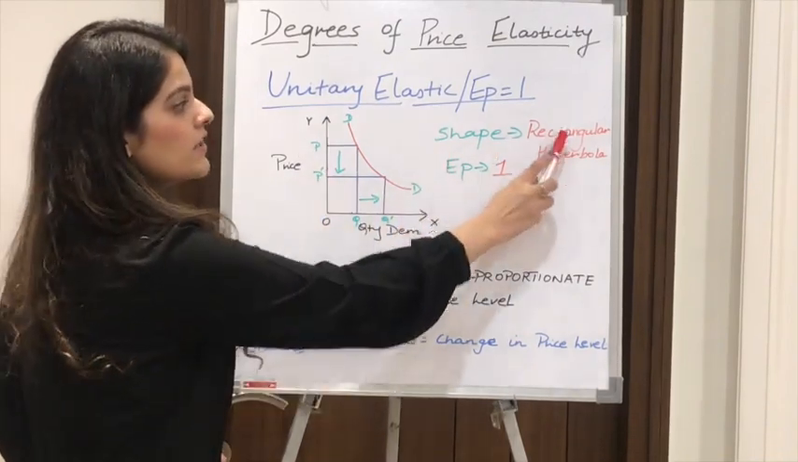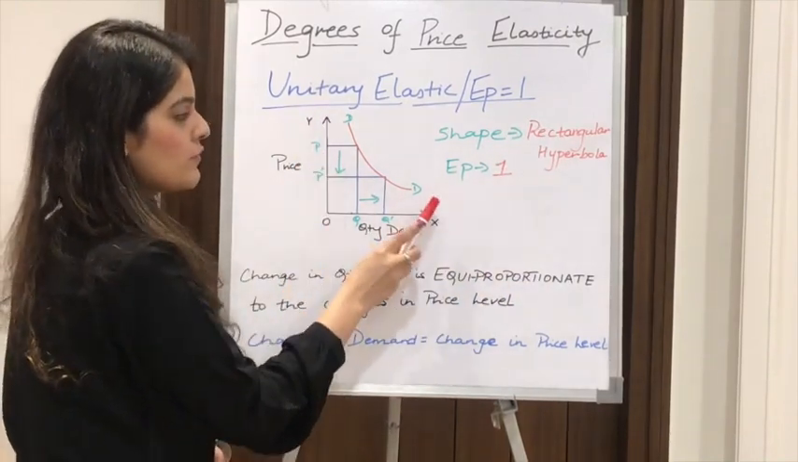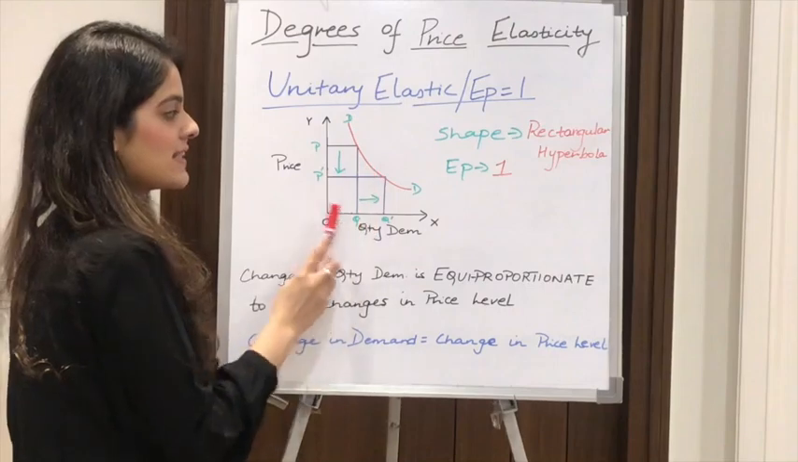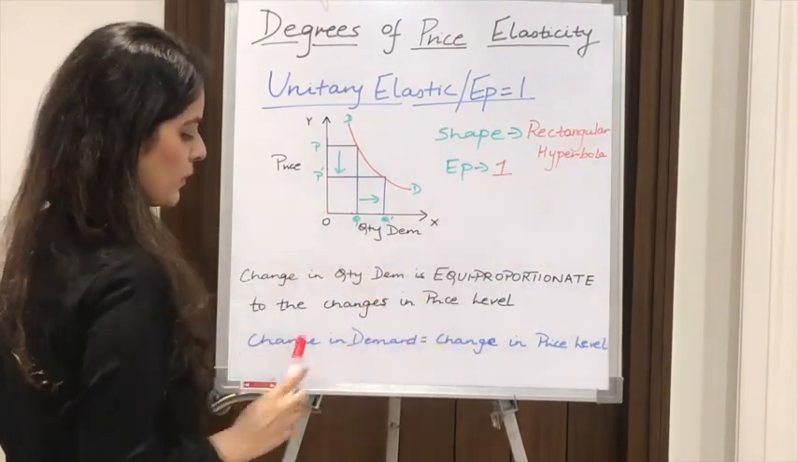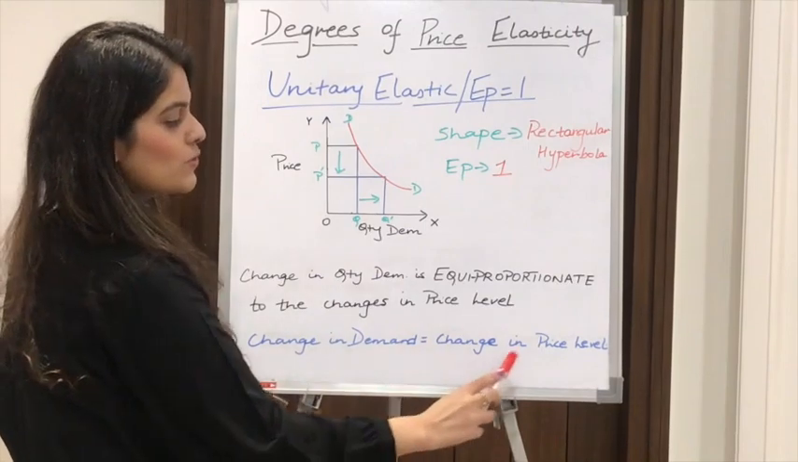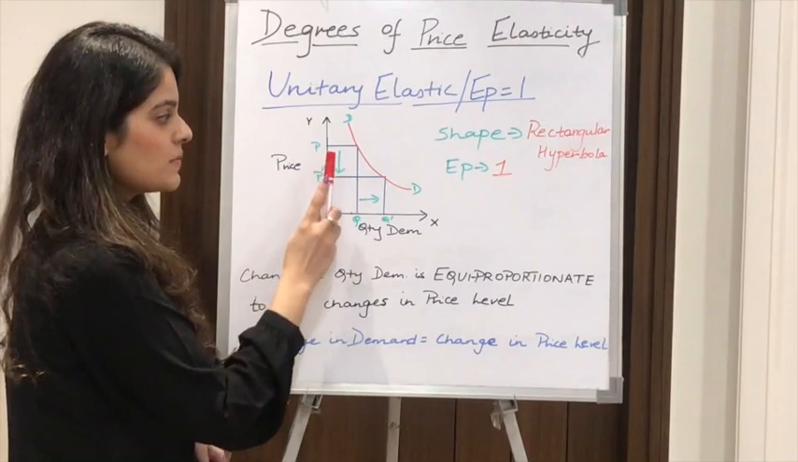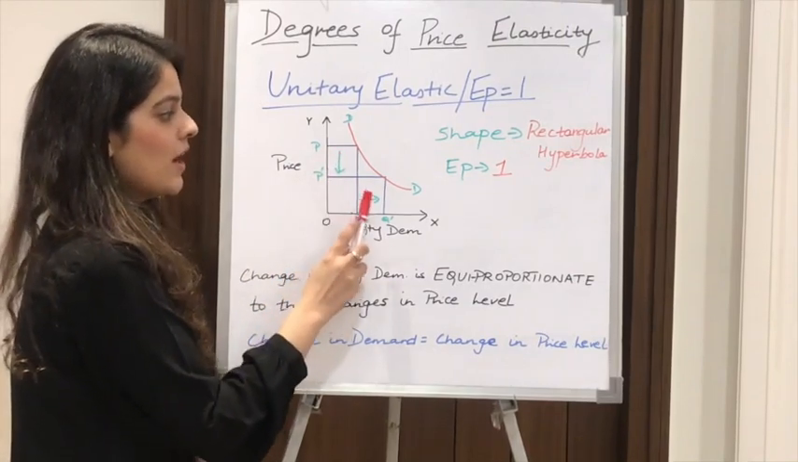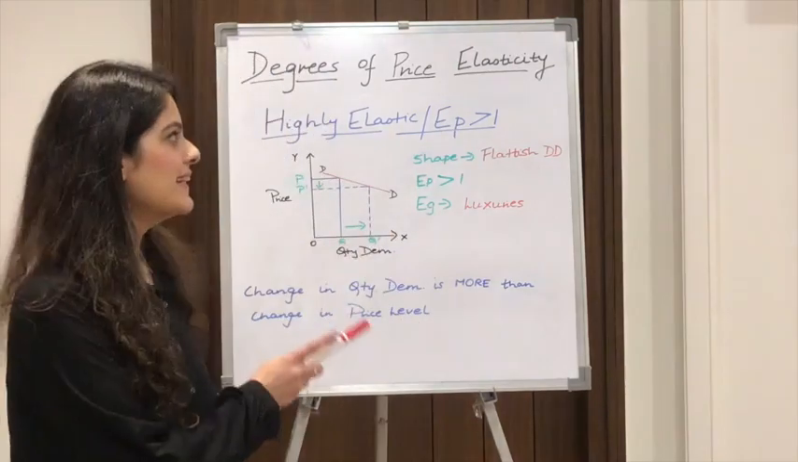Here the shape of the curve is a rectangular hyperbola, that is, it slopes downward from left to right and the areas under the axes are equal. Here our price elasticity is 1. We notice that the change in demand is equal to the change in price. A small tip while drawing this diagram is to please make sure the 3 boxes over here are all of equal shape and size.